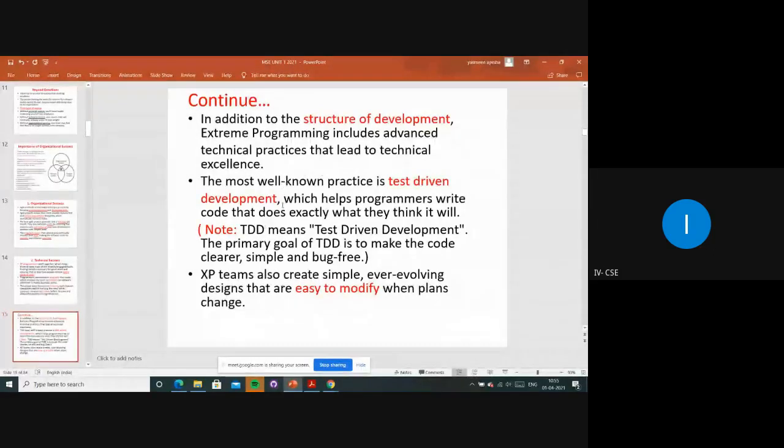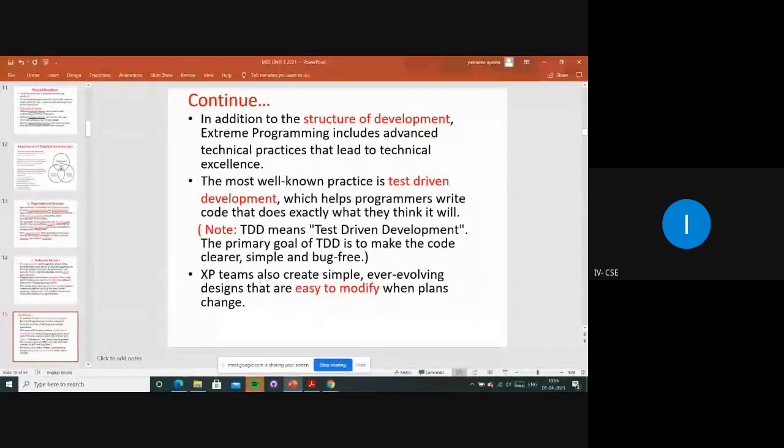Here the most well-known practice they are using is TDD, test driven development. The primary goal of TDD is to make the code clearer, simple and bug free. It should be easily understandable for the developers or users who are using it, and they will be making it simple and bug free, right? So mostly they will be using this TDD practice, right?